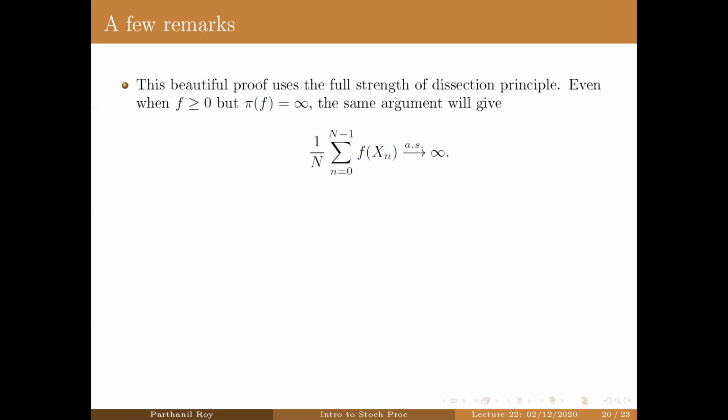This is not so useful; it's more useful when pi of f is finite. But this is just a comment. I didn't want to complicate the proof, but the same proof can be extended. You can check it yourself. Here f needs to be non-negative so that you can use that version of the strong law.